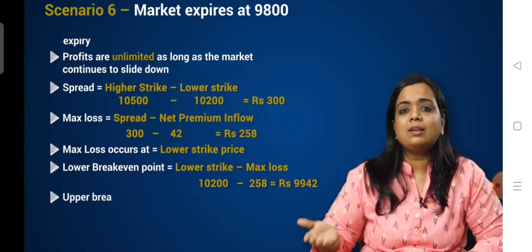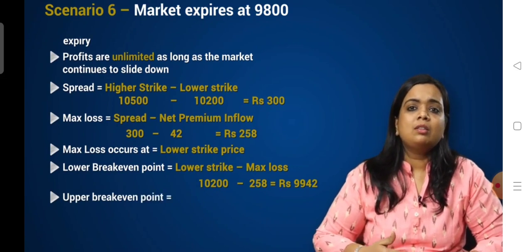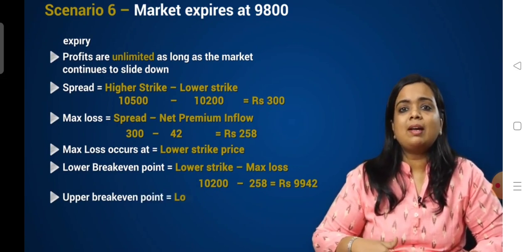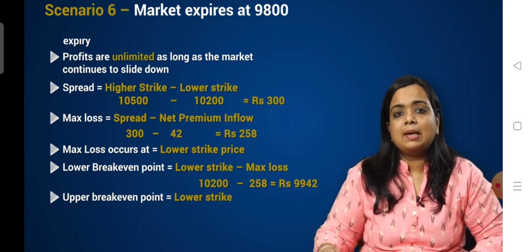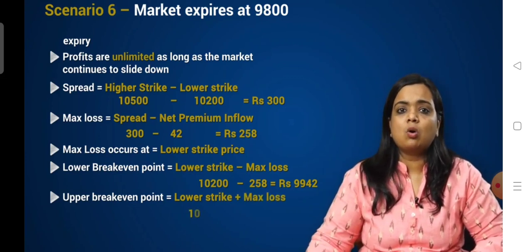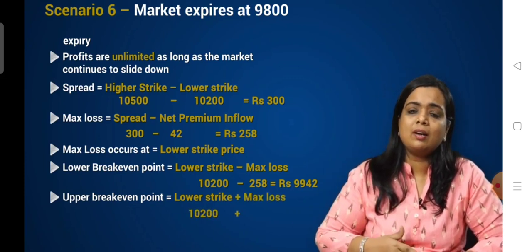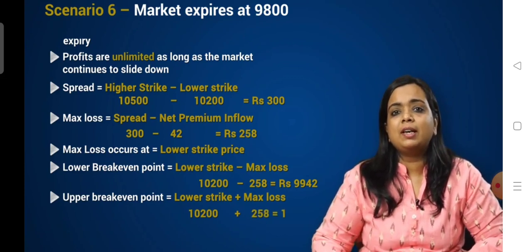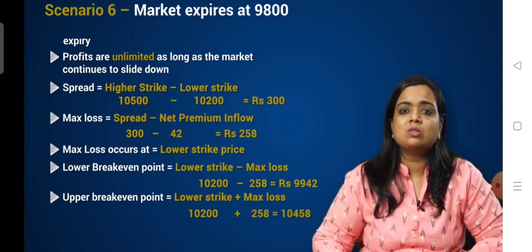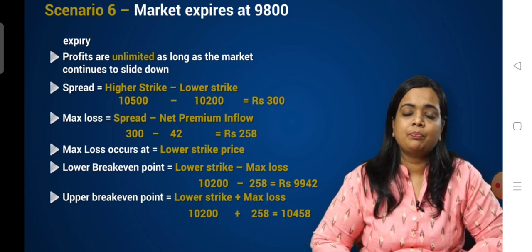And how do we calculate the upper break-even point? The upper break-even point is given by lower strike price plus the maximum loss, which is 10,200 plus 258, which we get at 10,458. We must remember that the market has to be very volatile.